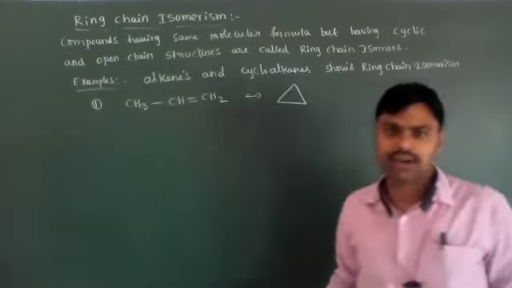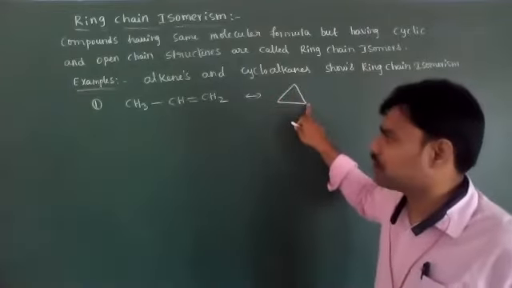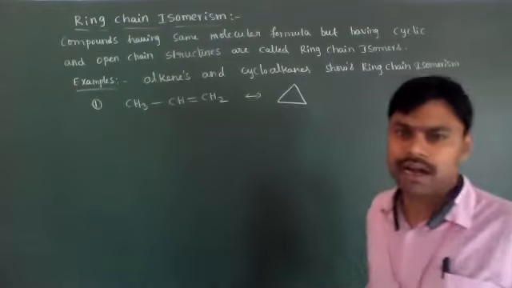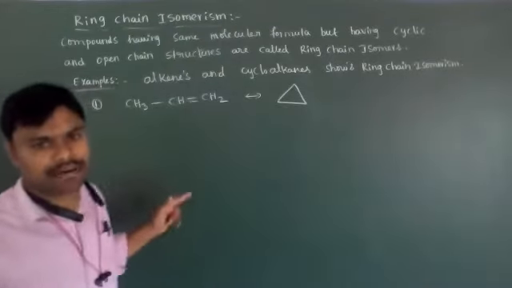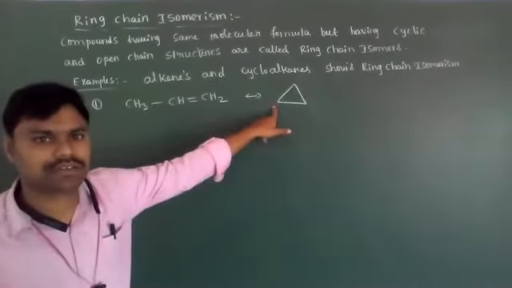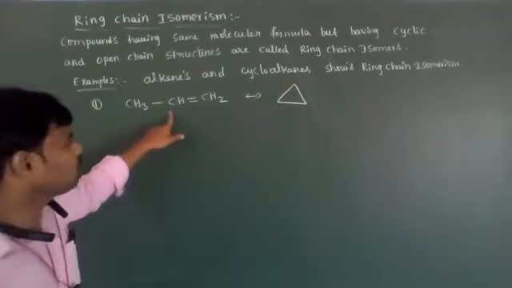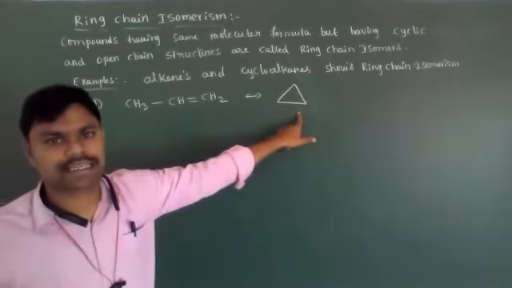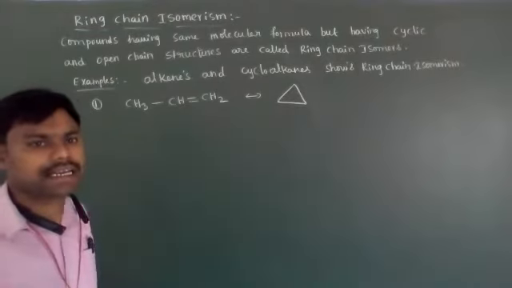It forms cyclopropane. This is also CH2-CH2-CH2. In total, how many hydrogen atoms are present here, students? 6 hydrogen atoms and 3 carbons. Here also C3H6. This molecular formula is also C3H6. So this is an open chain structure, and this is a cyclic structure. That's why both are called ring chain isomers.